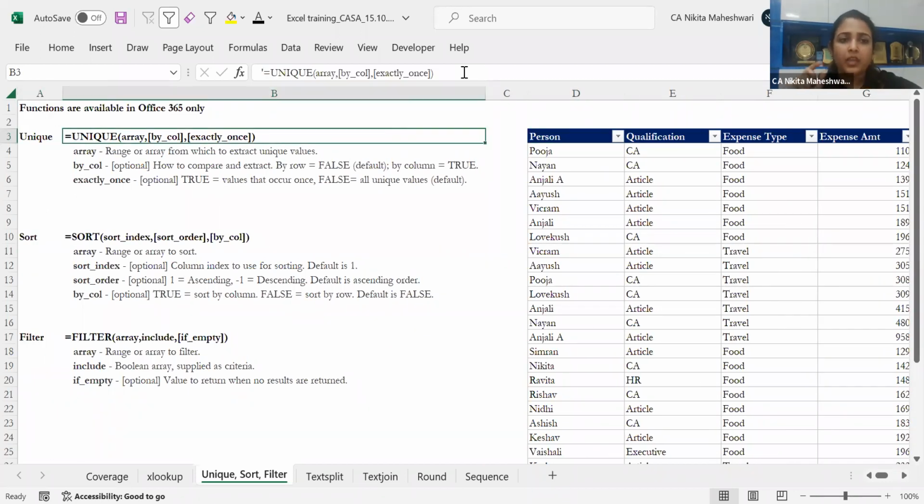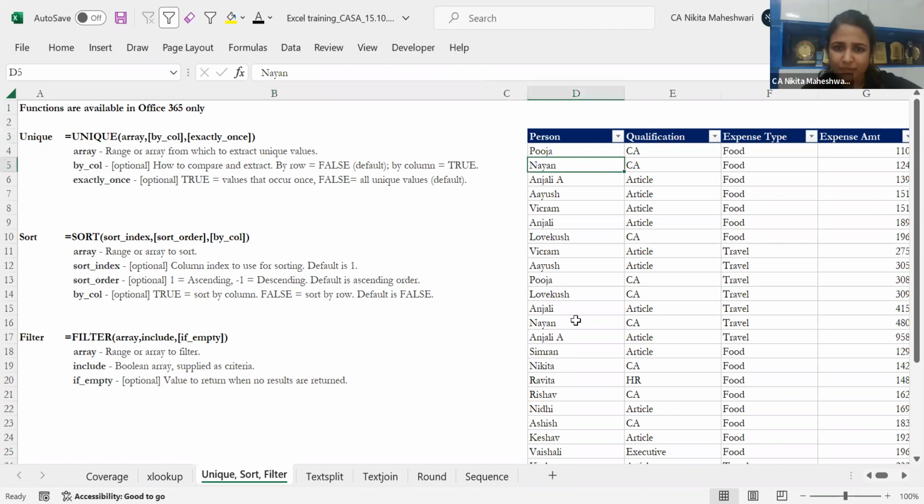The unique function will give you unique names even if you have a duplicate item again and again. Let's say the list is of some out-of-pocket expenses that somebody has made. In this case, I've taken that example only. Let's say, for example, Nayan has made 2 out-of-pocket expenses on food and travel. Similarly, all people have made 2 expenses on food, travel, and some other things also.